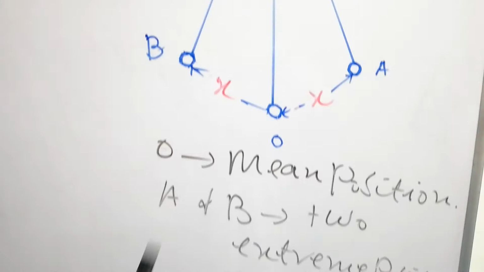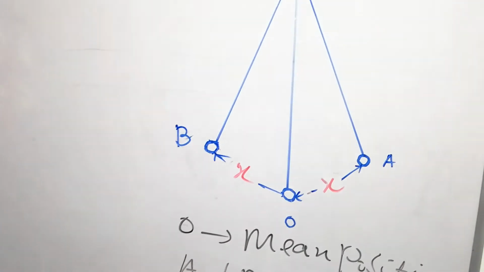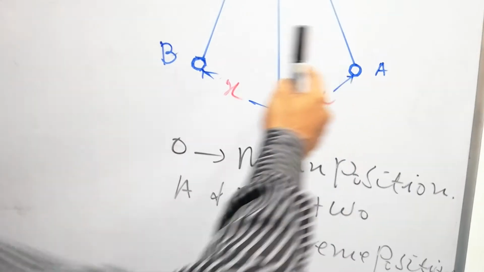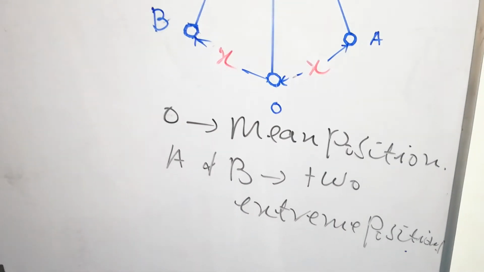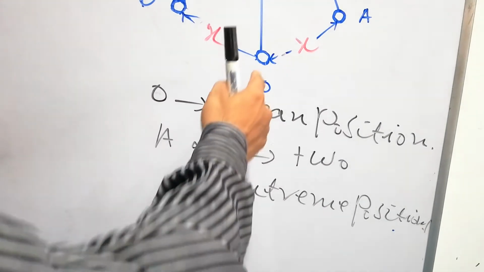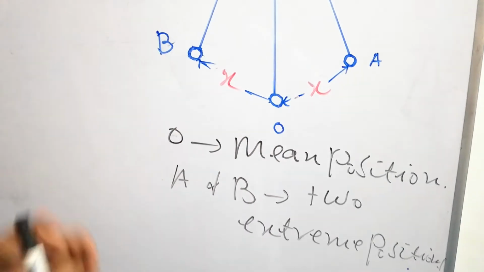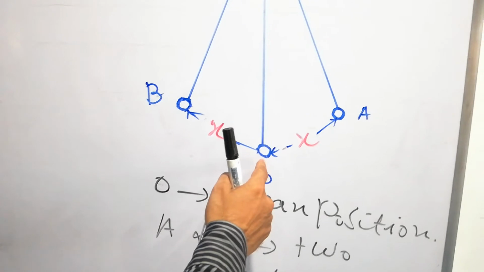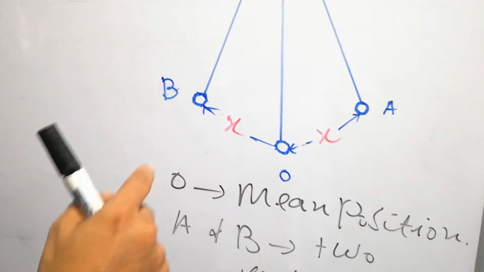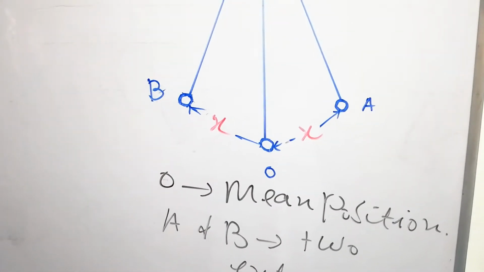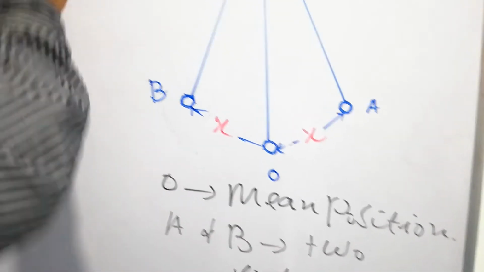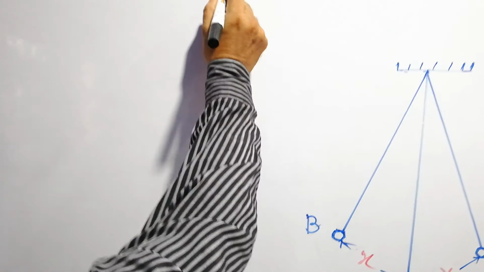The metallic bob is lying at its central position. It's a resting position. It is named as mean position or equilibrium position, and A and B are two extreme positions. O lies very close to the ground. So that's why at point O, at mean position, its height is approximately equal to 0. It lies very close to the ground.